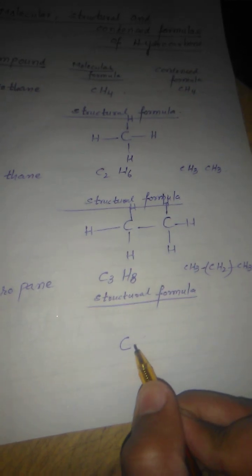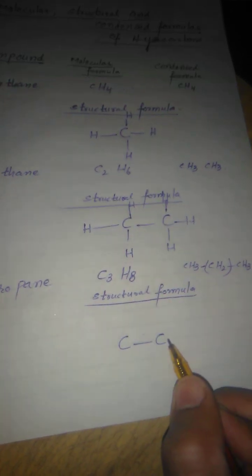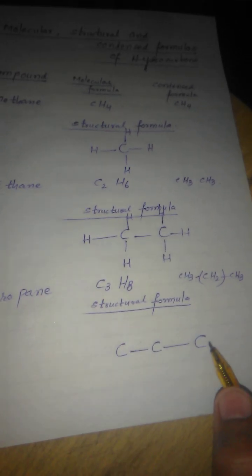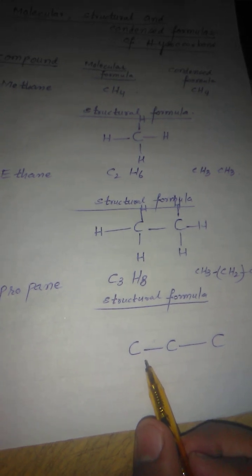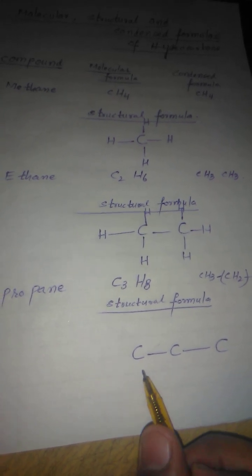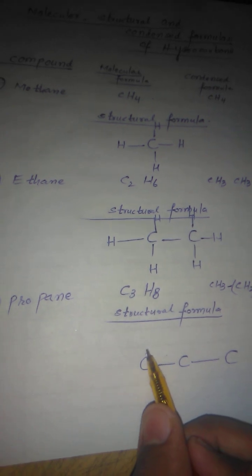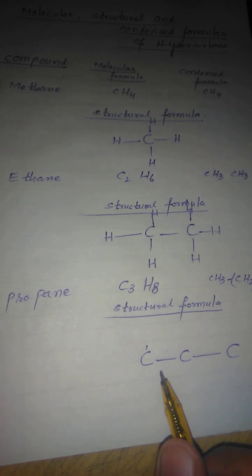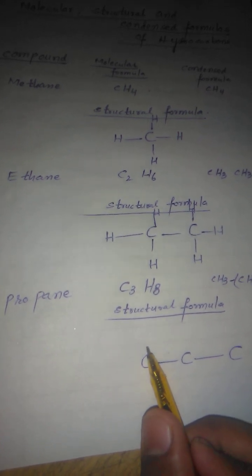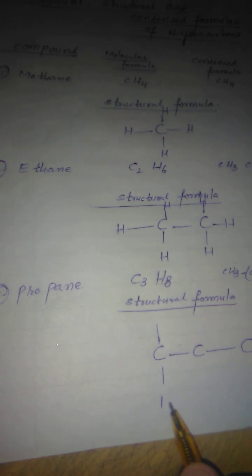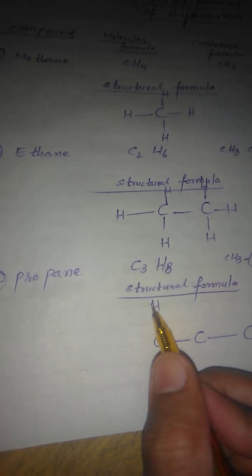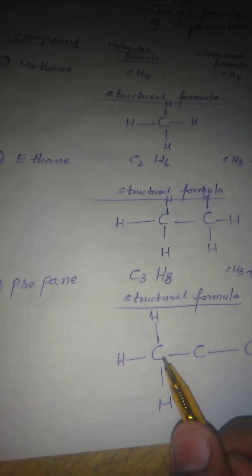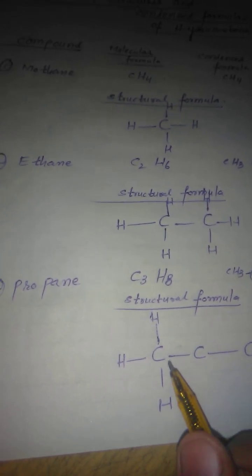How do we make the structural formula of propane? There are 3 carbon atoms. We have to write the 3 carbon atoms in this way. Now we have to complete the valency of carbon. We say the valency of carbon is tetravalent. So we see here 1 valency of carbon is connected with this carbon atom. 3 hydrogen atoms we have to give here. So this carbon atom is tetravalently completed.